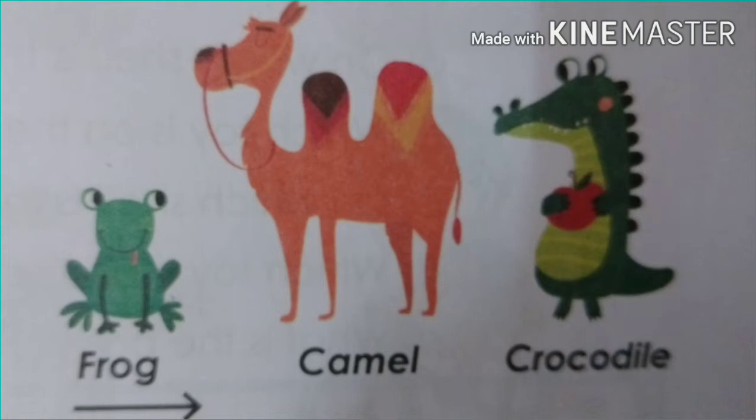Okay, the frog is before the camel. The camel is between the frog and crocodile, and the crocodile is after the camel.